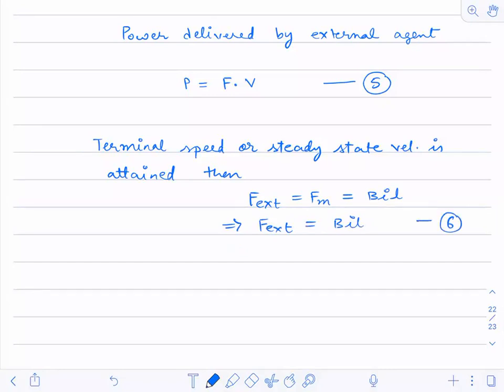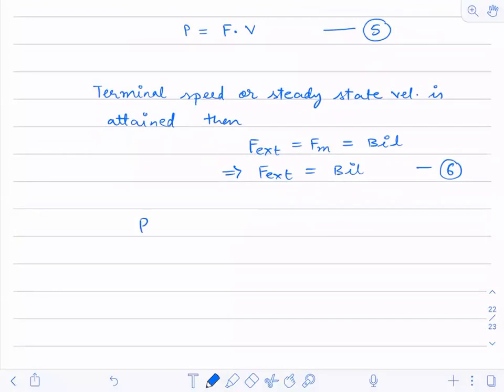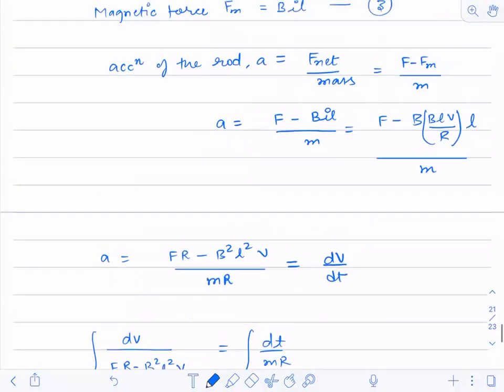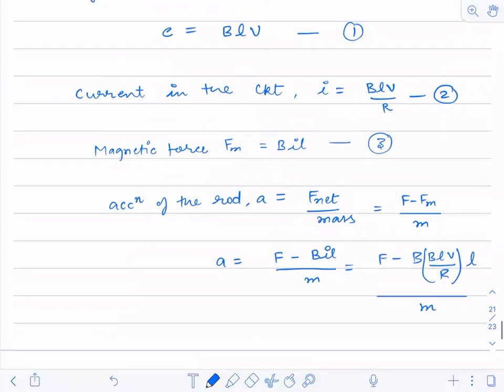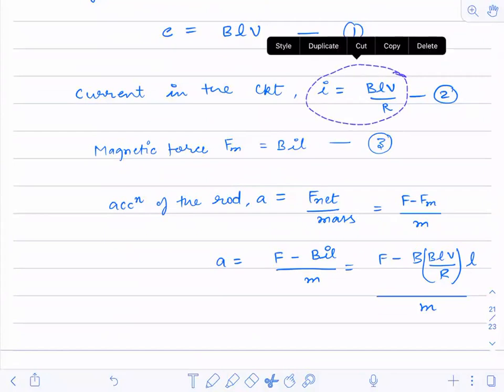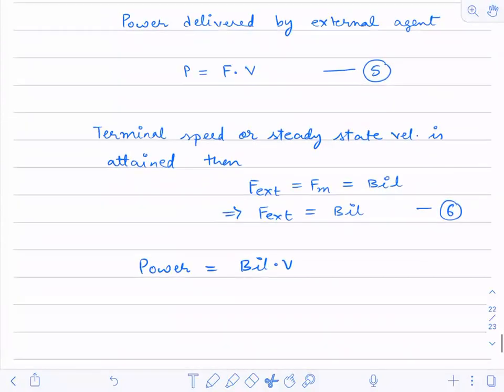Can all of you understand this point? Okay, fine. So now I can calculate power. Power will be BIL into velocity. Now, what is the value of velocity? Or you do one thing, you just substitute the value of I over here.